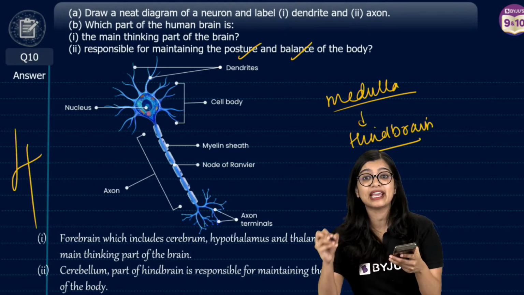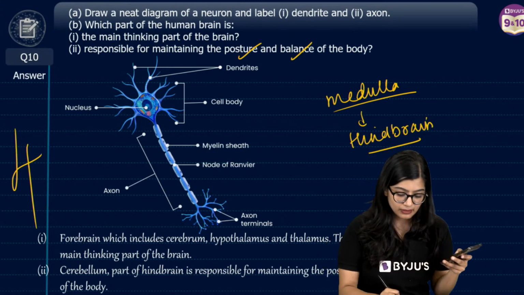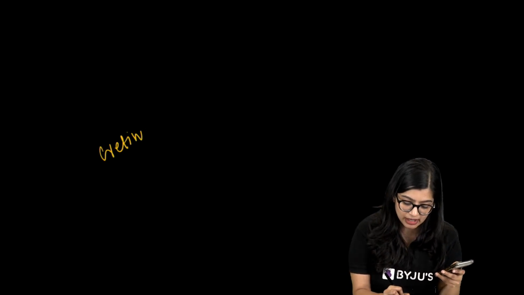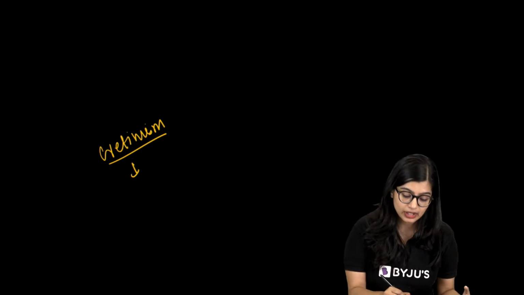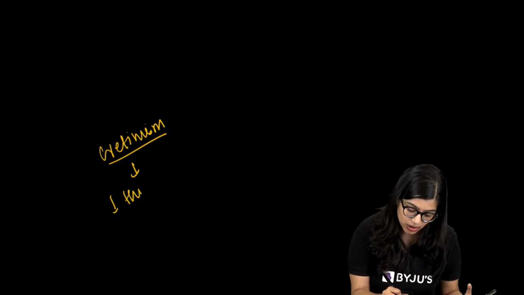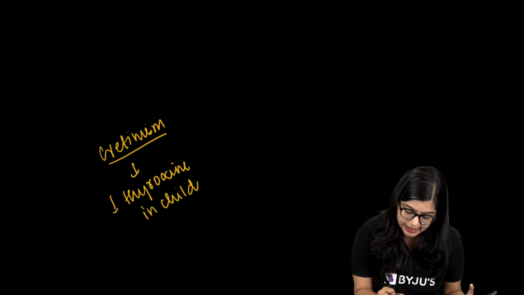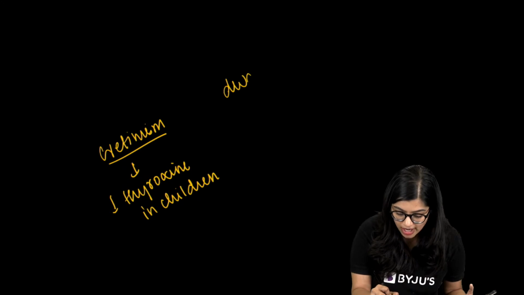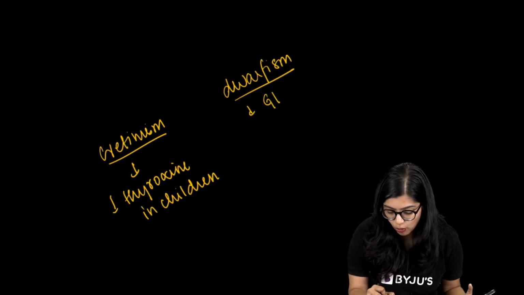Reflex action will be there. Oh, it's so important. Please don't ignore. Cretinism. I'm going to take 1 minute to take some doubts. Cretinism is basically when there is less thyroxine produced. Less thyroxine in children results in cretinism, while dwarfism is basically a lower amount of growth hormone.